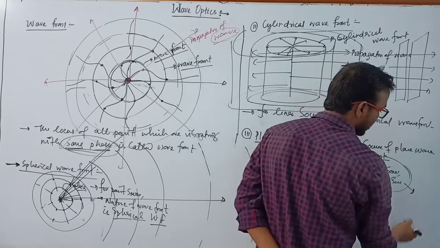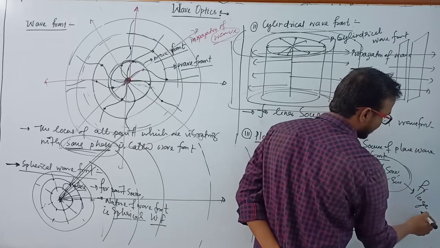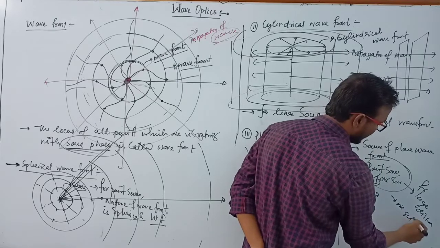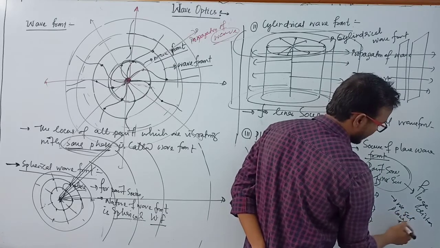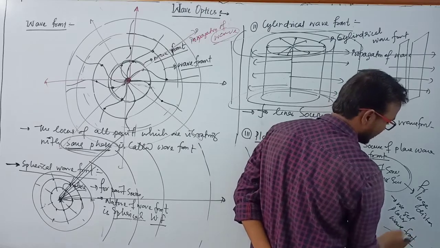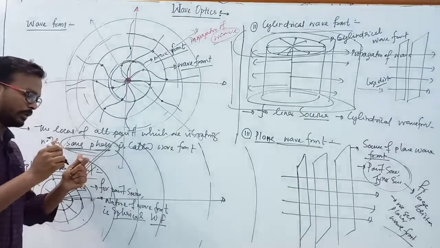But we have to measure the distance, that is a large distance. For large distance, we get a planar wavefront. Clear?